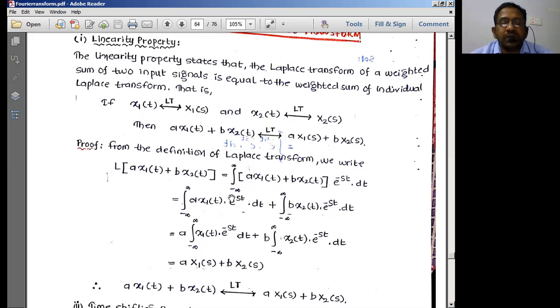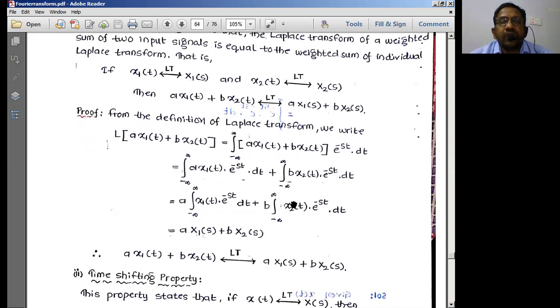This condition is true for all the properties we are going to discuss, so we need not reiterate it repeatedly: x1 of s is the Laplace transform of x1 of t, and x2 of s is the Laplace transform of x2 of t.